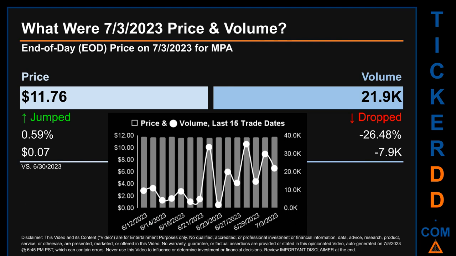Across a range of 14 cents, the max and minimum end-of-day price were respectively 11.79 and 11.64. Volume saw a range of 33.5 thousand, from a day low of 1.7 thousand to a day high of 35.2 thousand.